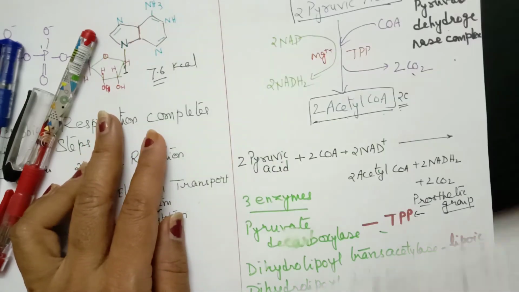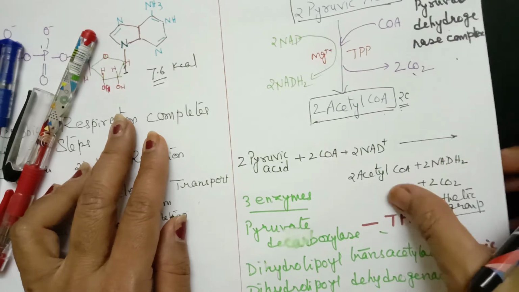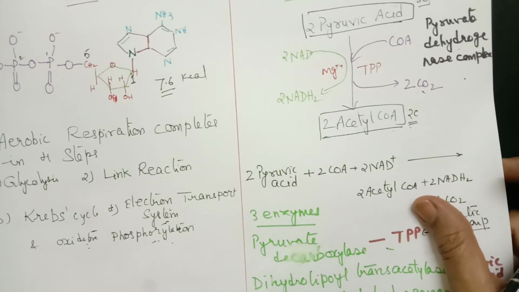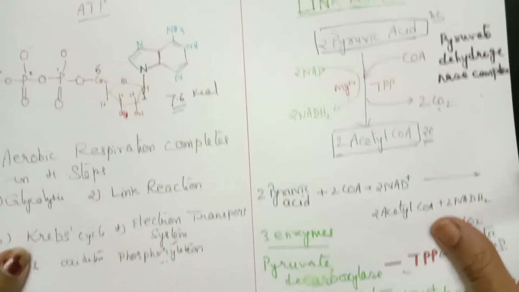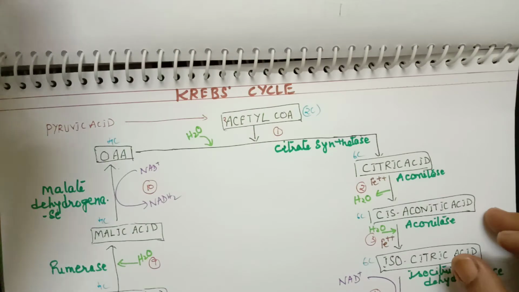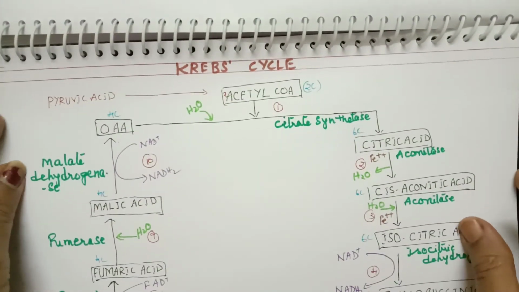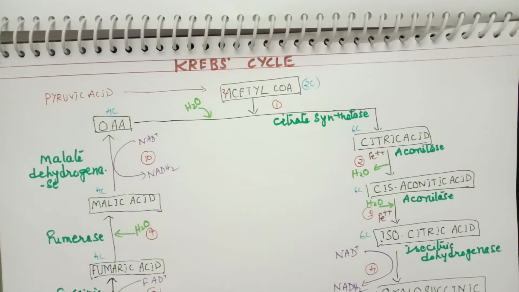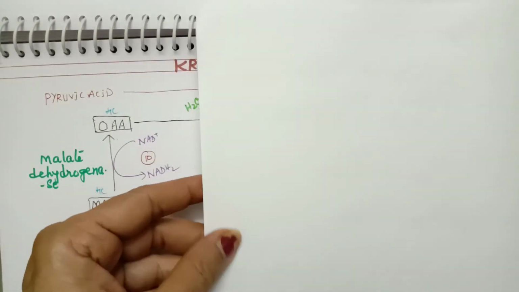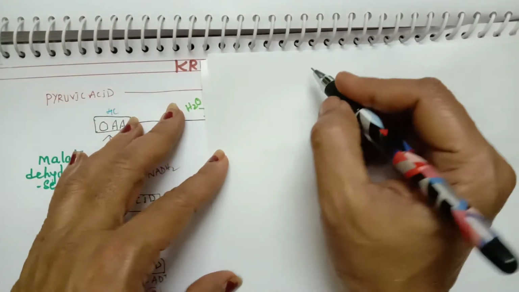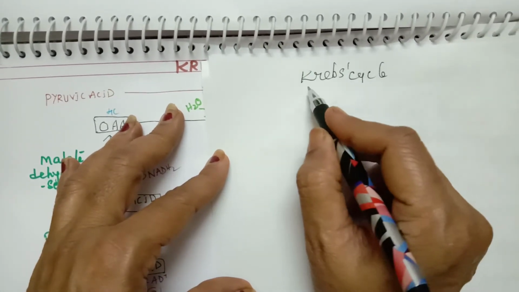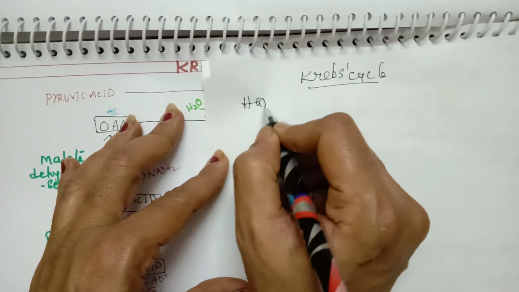So let us start with a brief introduction about the Krebs cycle. The Krebs cycle was studied by Hans Krebs.